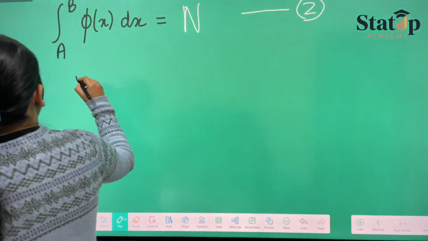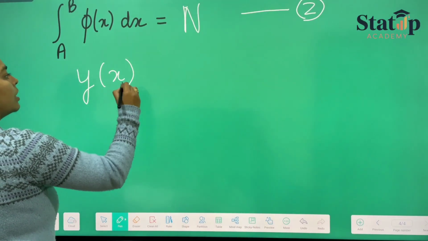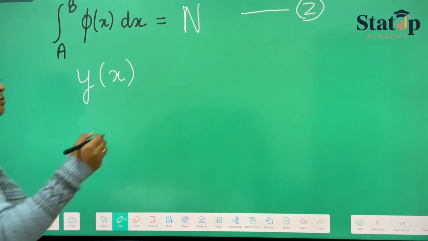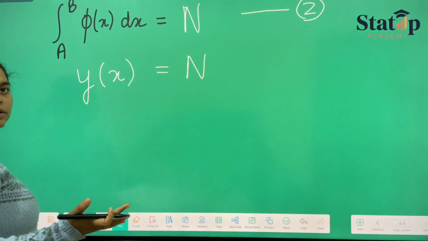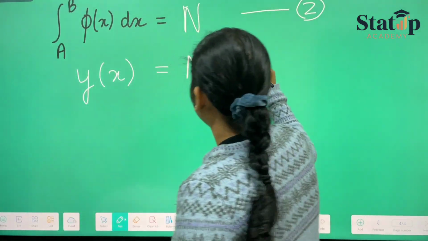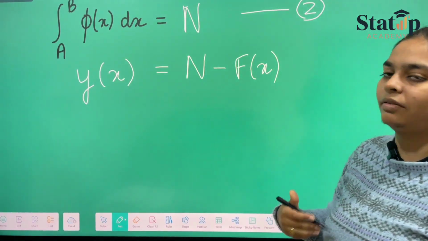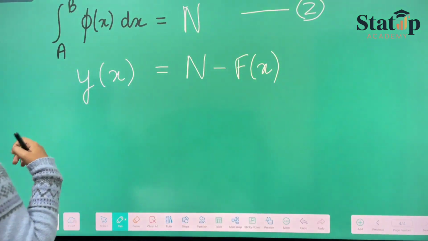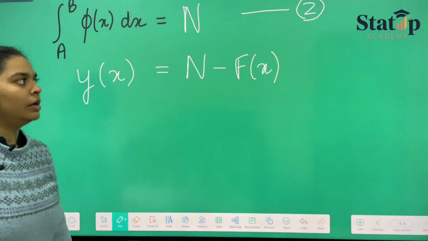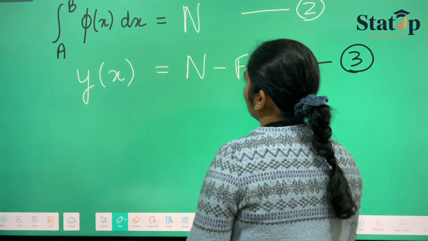Now we also know that the individuals having income more than x will be total individuals minus the people having income less than x. That will give us the individuals having income more than x, which is y x. Let us take this as equation number 3.